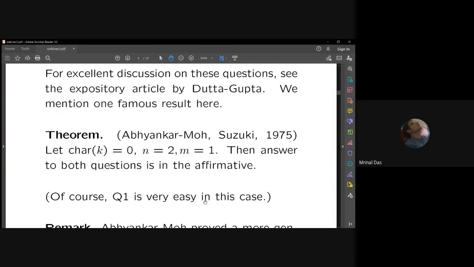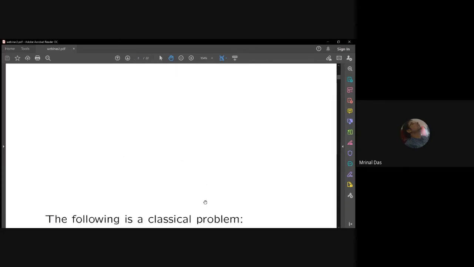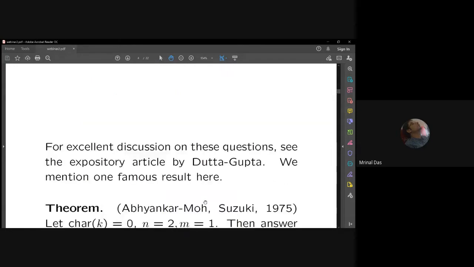And of course, if I go back to question 1 for a moment, replace C by k, and I have two variables, and on the right hand side I have one variable. Now the left hand side is a UFD, and you can observe that the kernel is a prime ideal of height 1, and therefore it is a principal ideal. So the answer to question 1 is almost immediate, whereas question 2 is very difficult and required a lot of technique.